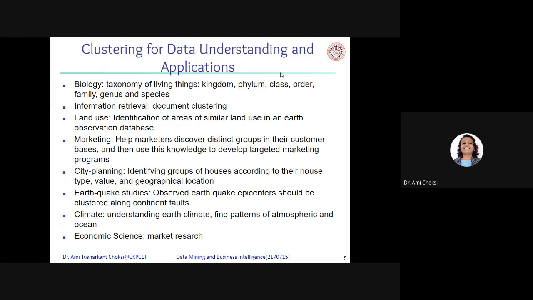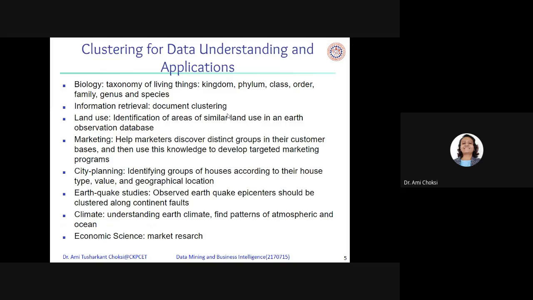Clustering for data understanding and applications. They are, say, biology, taxonomy of living things, say kingdom, phylum, class, order, family, genus, species. Information retrieval, document clustering.